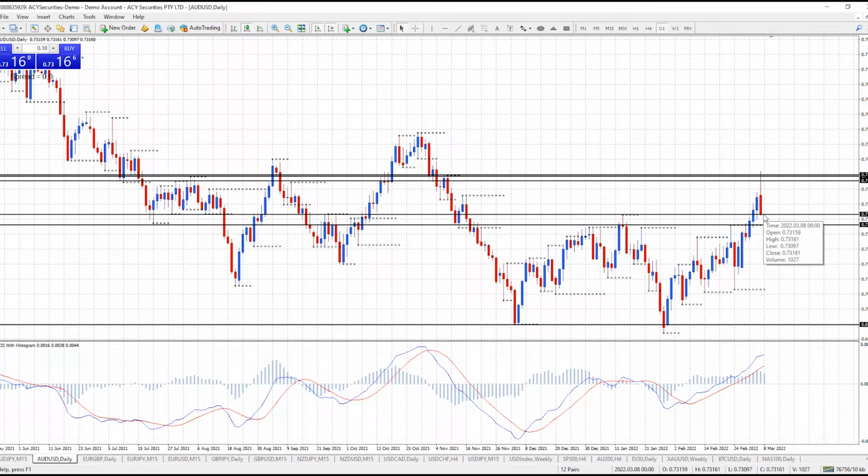Alright, so the way I would be looking at this is critically for the buyers, this weekly top here, let's change the weekly trend to up, that has to hold at 73.14. Currently we're trading at 73.16. About 15 minutes ago we were more like 73.11, 73.12. So the market's just playing with that level. Is it going to hold for a move back up to retest this area, or are we going to see today that we start to drift below? Okay, so that's the line in the sand between the buyers and the sellers, 73.14. Can the buyers hold that level and keep the uptrend in play?